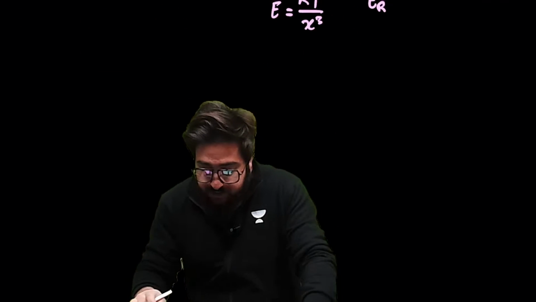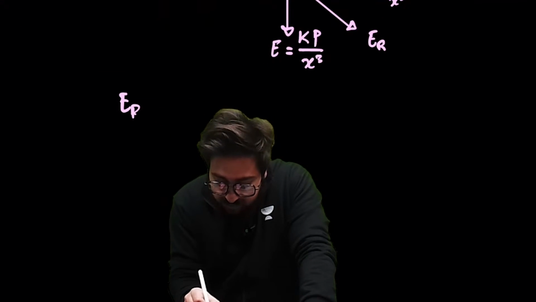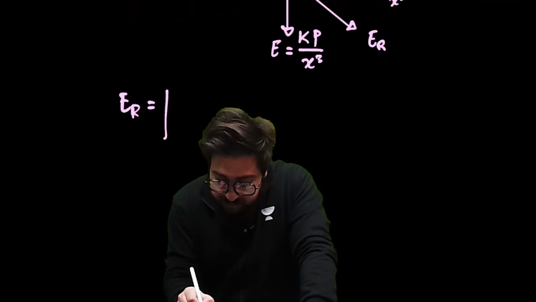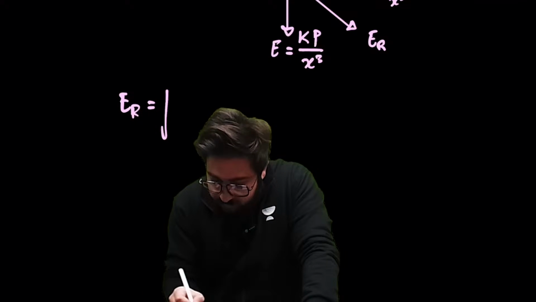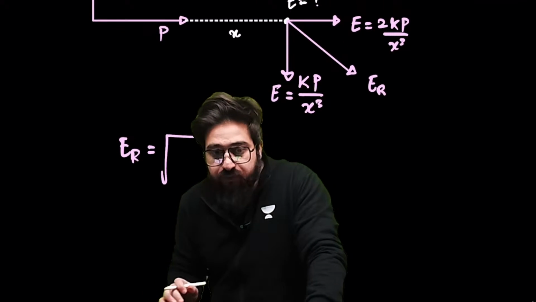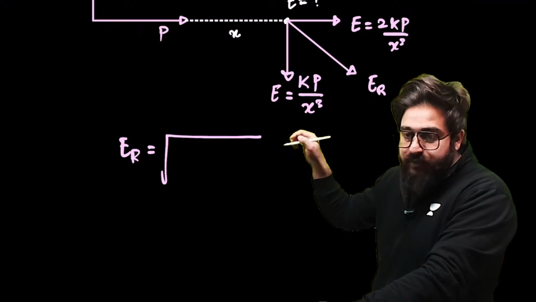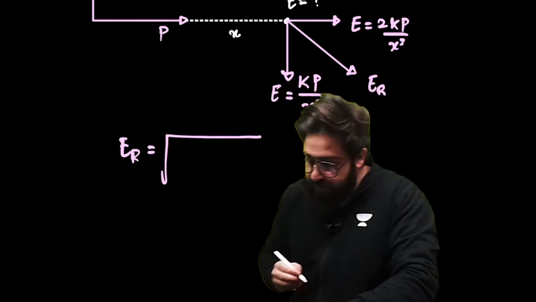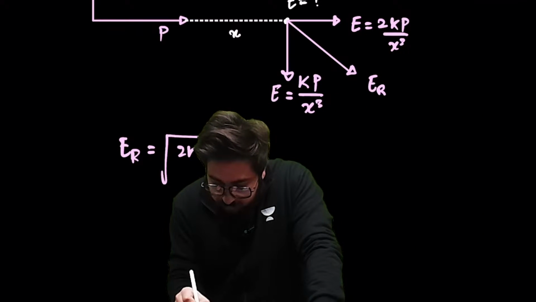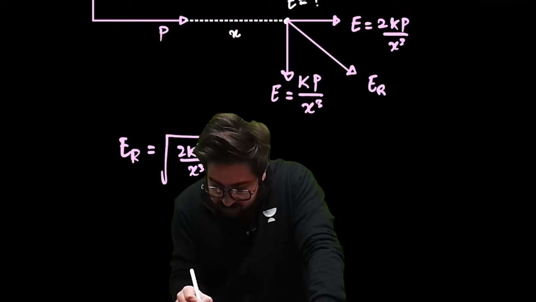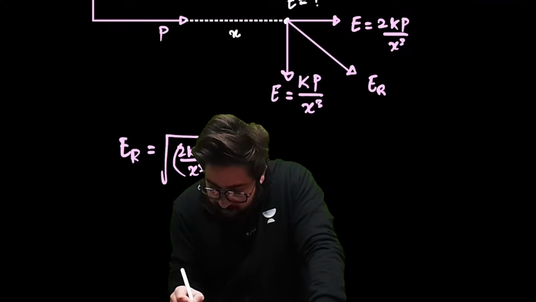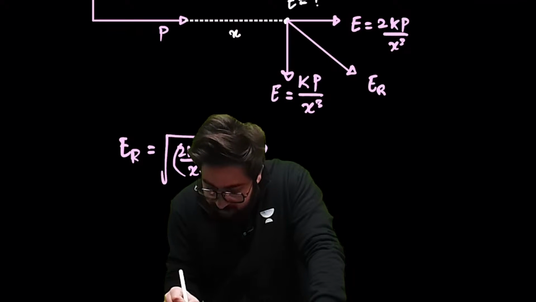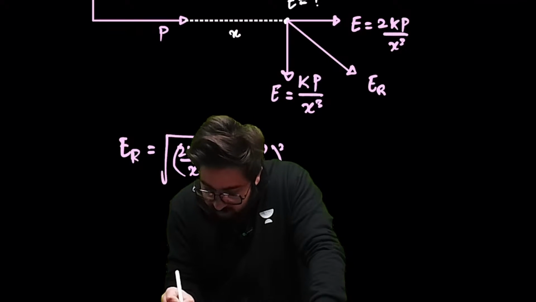How to find the resultant in this case? ER will be simply under root of this one plus this one. So that will be 2kp divided by x cube whole square, plus kp divided by x cube whole square.